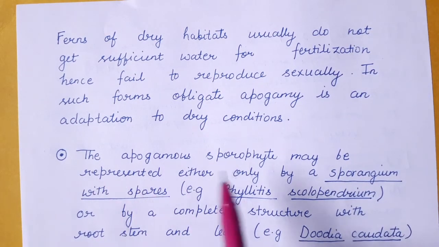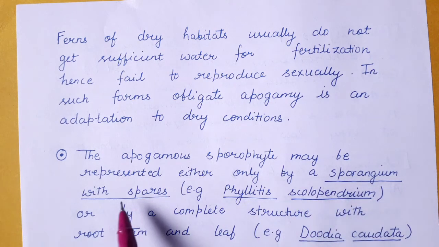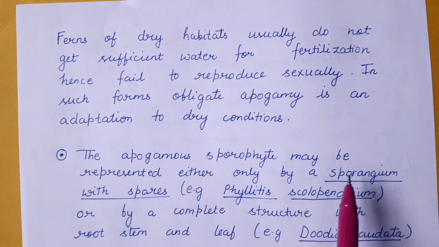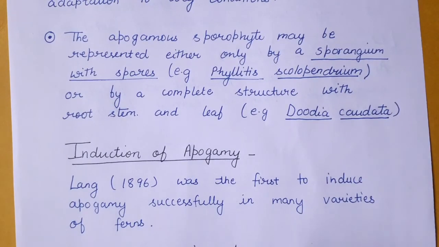Then the apogamous sporophyte may be represented either by only a single sporangium with spores, for example in Phyllitis, or by a complete structure with root, stem and leaves as in Woodsia cordata. So the apogamous sporophyte can be seen in the form of a single sporangium with spores, or in the form of a complete structure having root, stem and leaves. Now coming to induction of apogamy. Lang in 1896 was the first to induce apogamy successfully in many varieties of ferns.